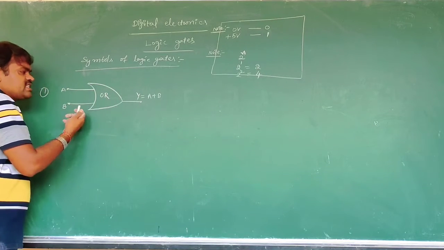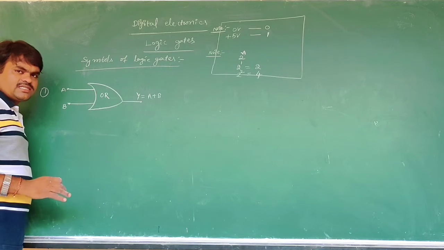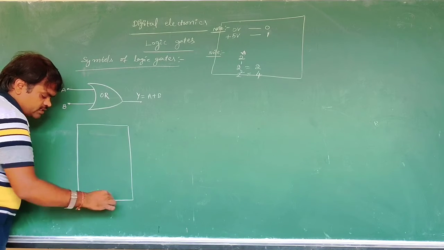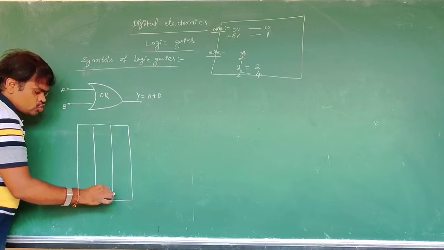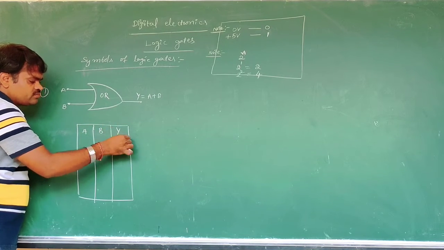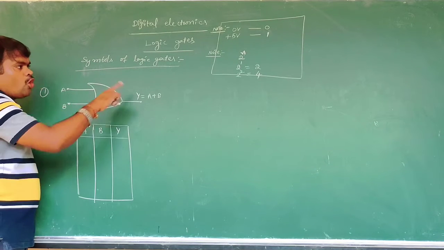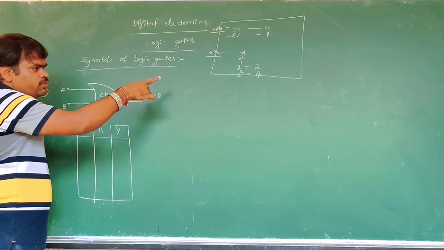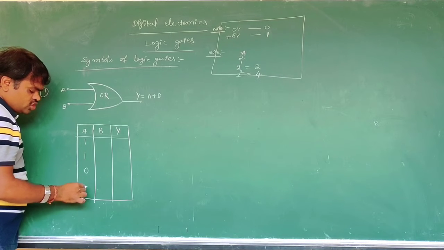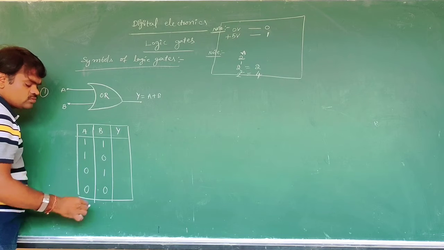Now first we are discussing the OR function, the OR gate. This is the symbol of the OR gate. Now the truth table of the OR gate: A, B, and the output Y. Here there are 2 inputs, and 4 input combinations are possible: 1 1, 0 0, 1 0, 1 0.